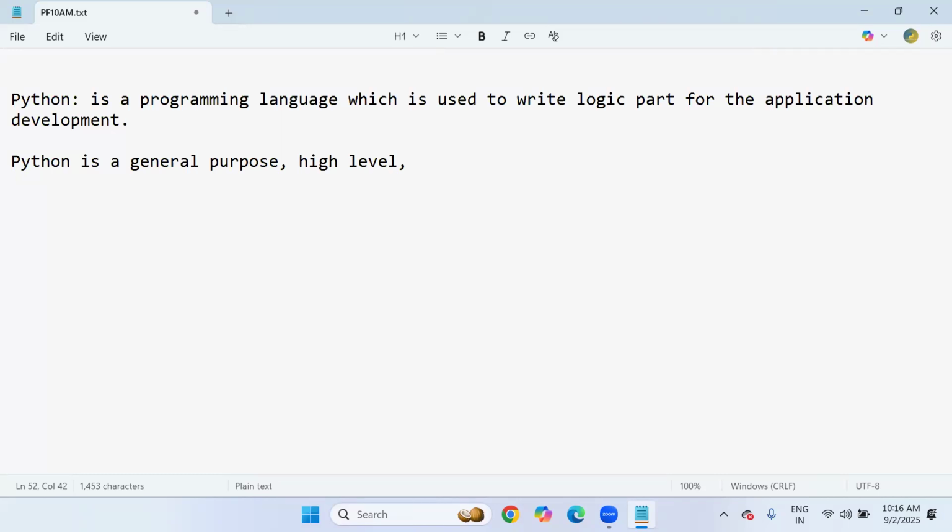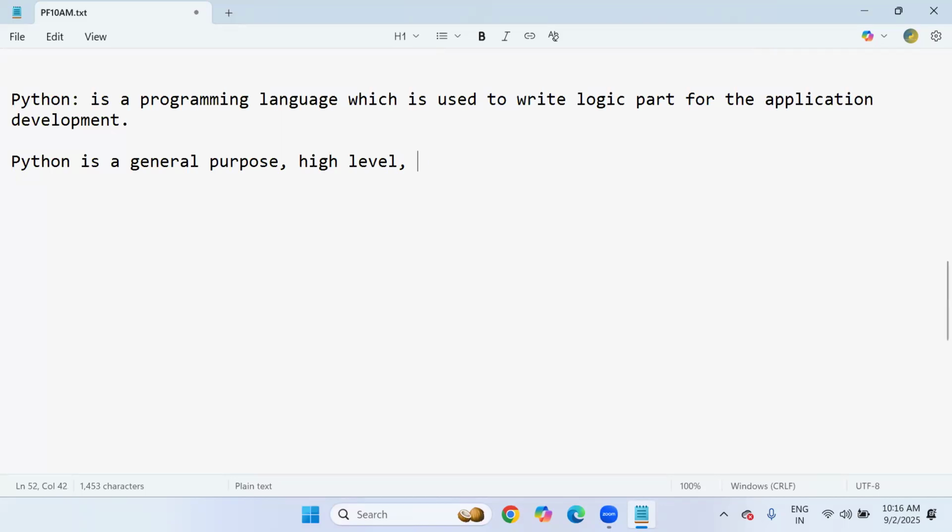Just because it is a high-level language, all the low-level activities are taken care of by Python itself internally. As a programmer, there is no need to concentrate on low-level activity code like memory allocation and deallocation. We don't bother about this because you should focus on Python programming. Allocation and deallocation of memory is taken care of by Python only.